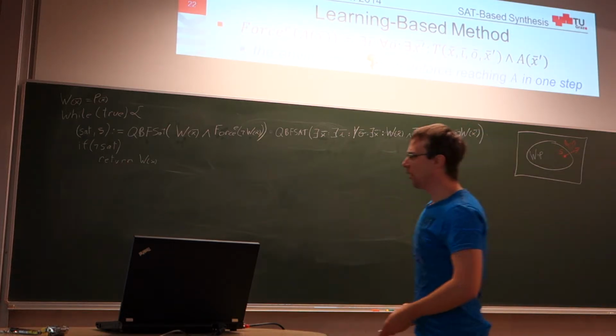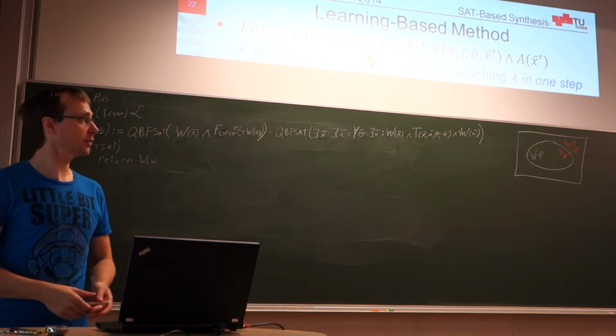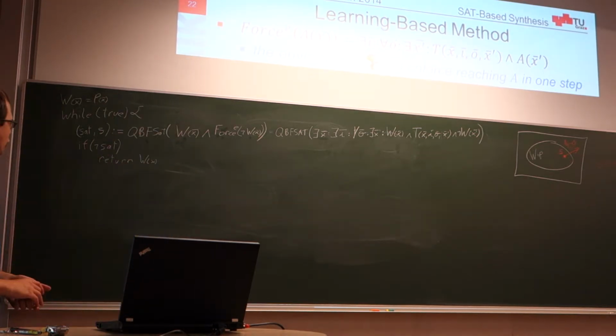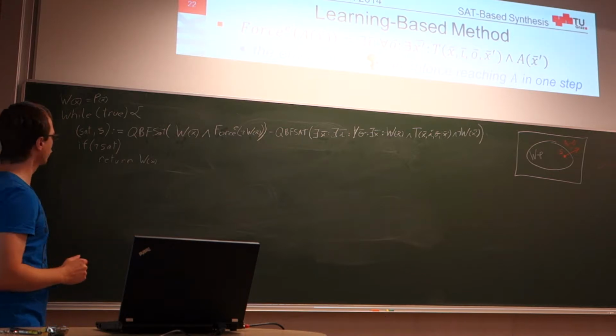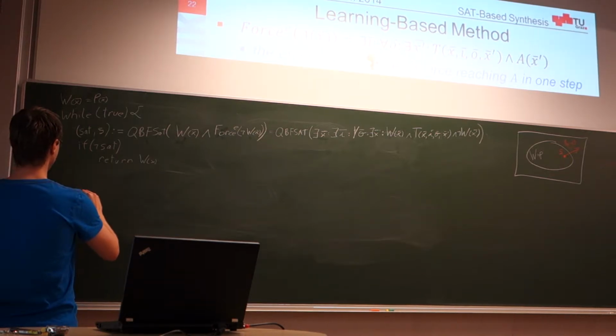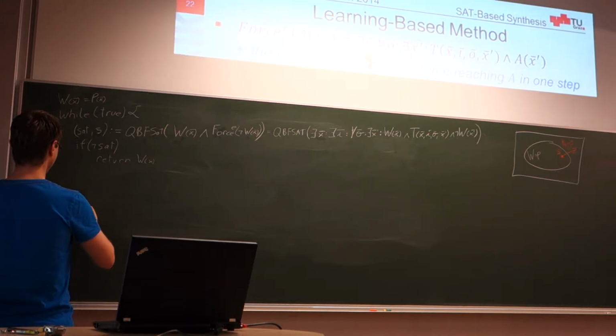So we now have this bad state S as such a cube. What should we do with it? Yes? Exclude it from the winning region. Perfect idea. Let's do this. How can we do this actually? So somehow we need to refine our formula.